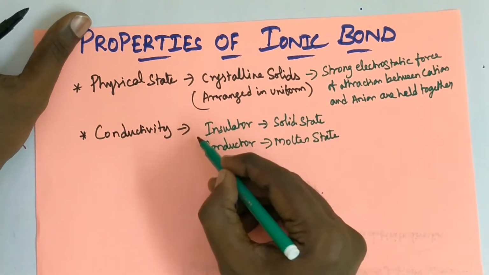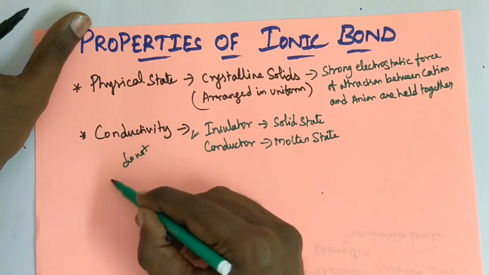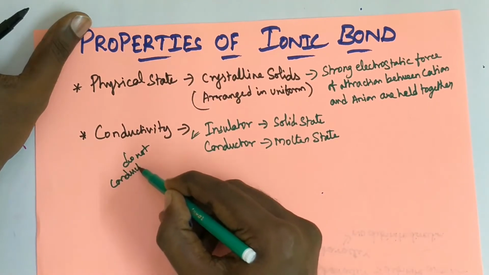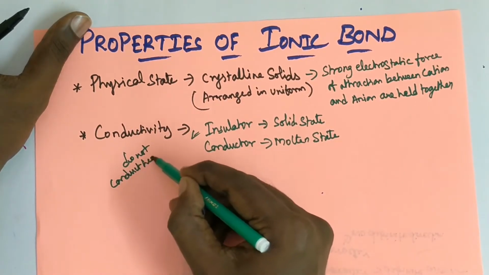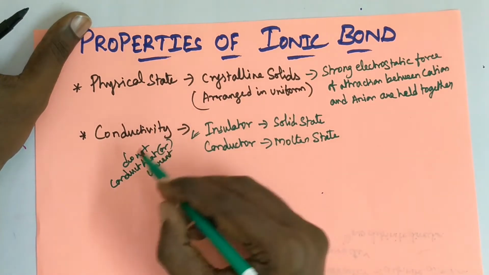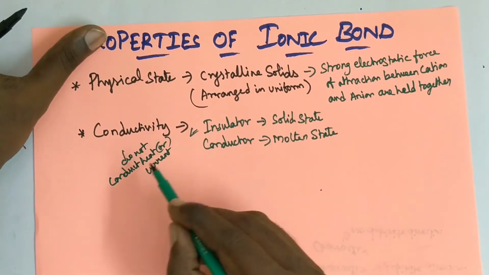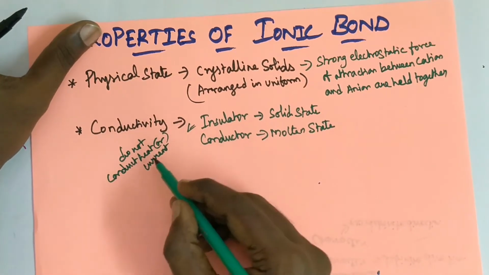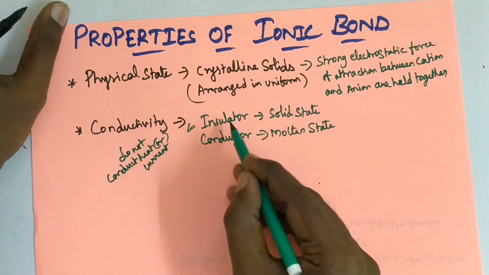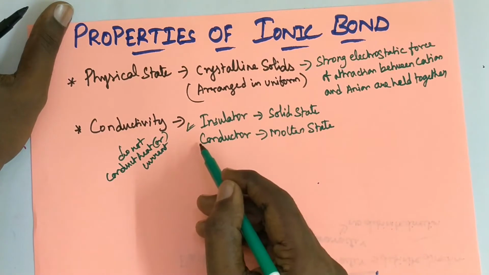So insulator means do not conduct heat or current. Do not allow heat or current to pass through. If it allows heat or current, it means conductor.